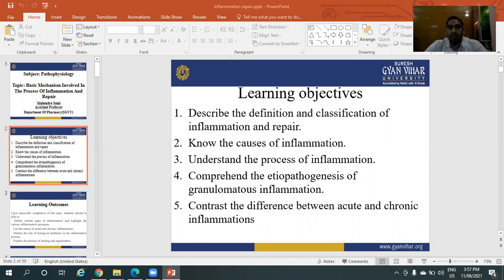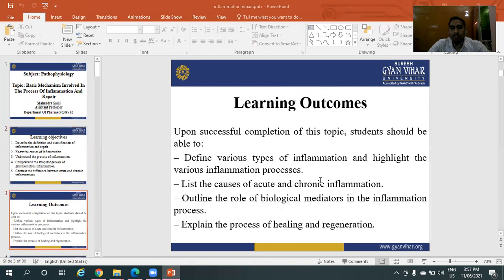Learning objectives of basic principles of inflammation and repair. Describe the definition and classification of inflammation and repair. Second, know the causes of inflammations, understand the process of inflammations, and comprehend the etiopathogenesis of granulomatous inflammations. Contrast the difference between acute and chronic inflammations. These are the learning objectives of this topic.